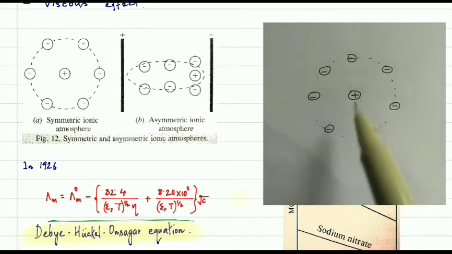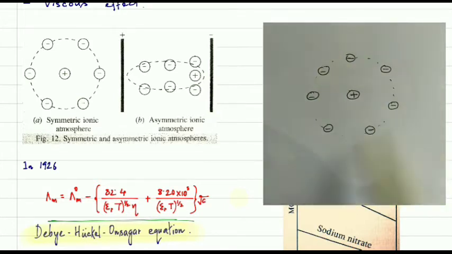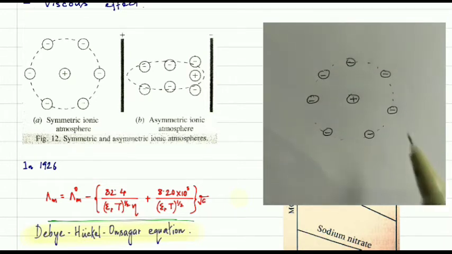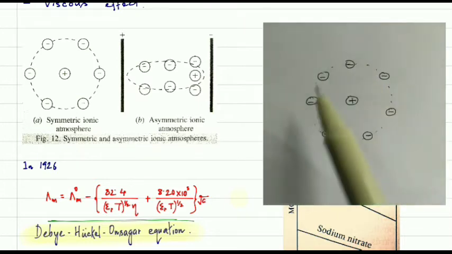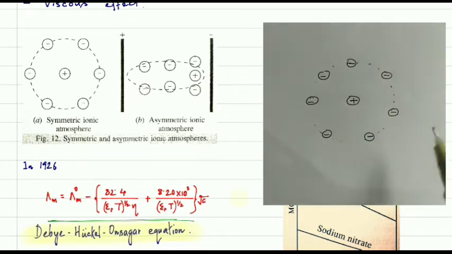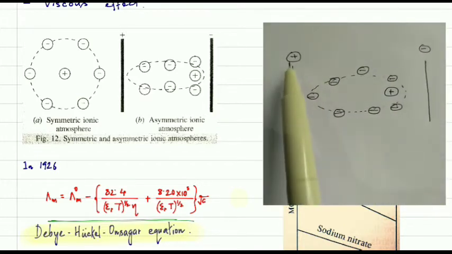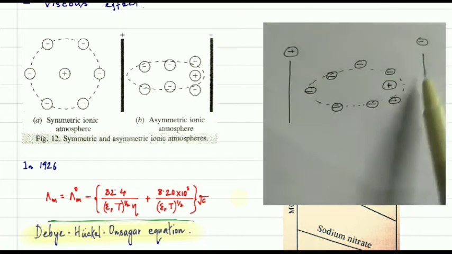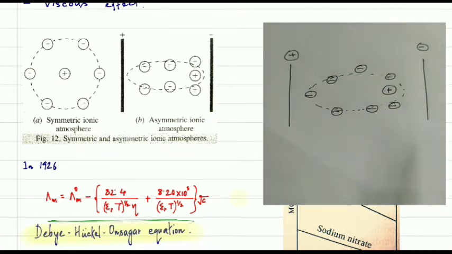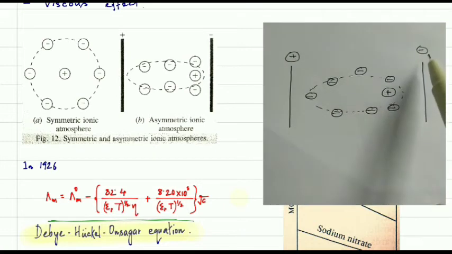So here let's consider this one is your ionic atmosphere, a symmetrical ionic atmosphere. We already know that this is formed because of two factors: one is Coulombic interaction and the other is thermal collision, and they form a symmetric ionic atmosphere in that strong electrolyte solution. Now let us consider we insert two electrodes in that electrolytic solution and apply some potential gradient. Let's suppose this is your positive and this is your negative electrode.